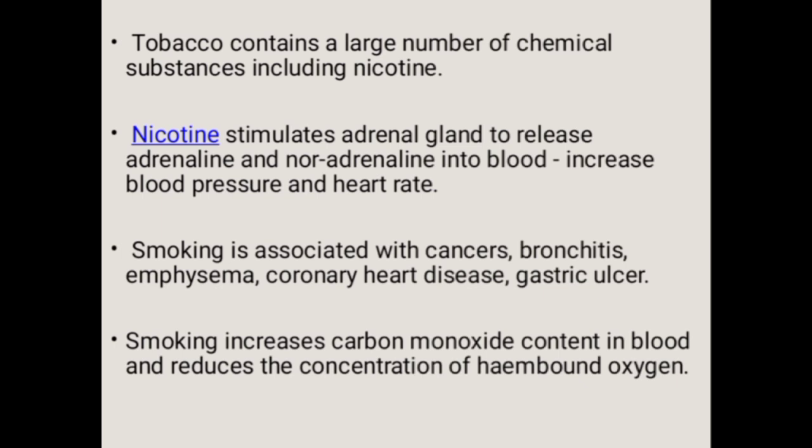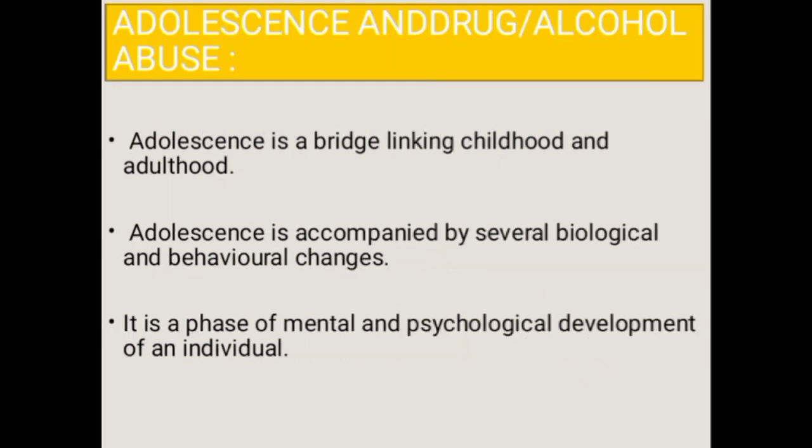Next, moving on to adolescence and drug or alcohol abuse. Adolescence is a period during which a child becomes mature. The period between 12 to 18 years of age may be considered the adolescence period. In other words, adolescence is a bridge that links childhood and adulthood. Adolescence is accompanied by several biological and behavioral changes. Thus, it is a very vulnerable phase of mental and psychological development of an individual.